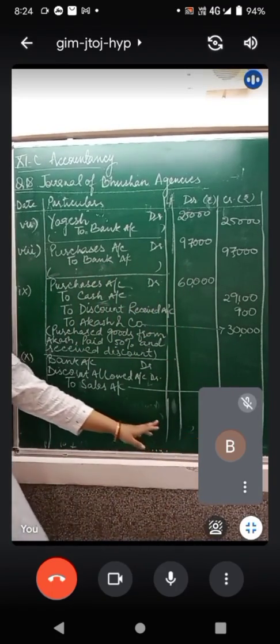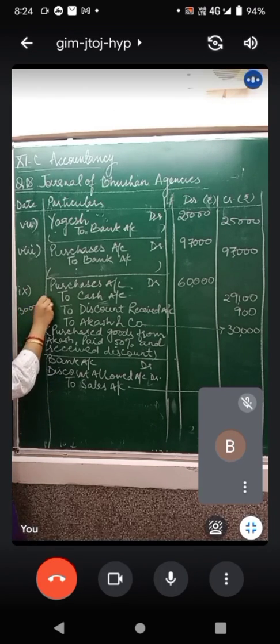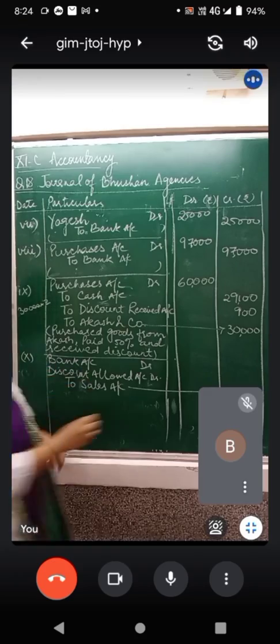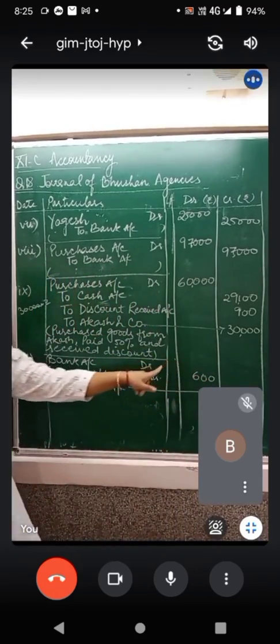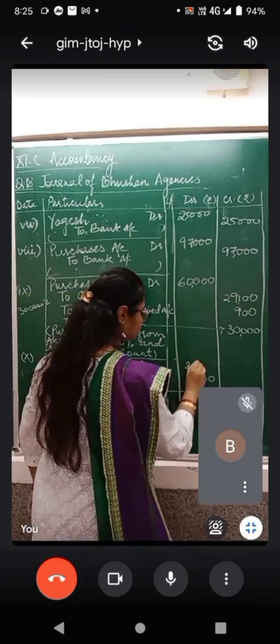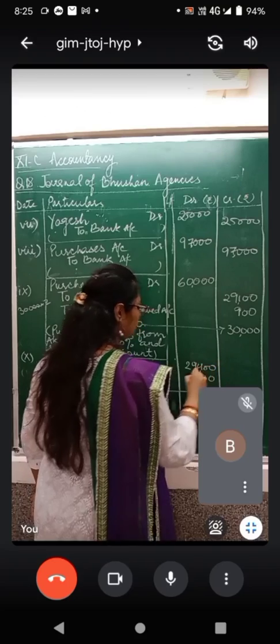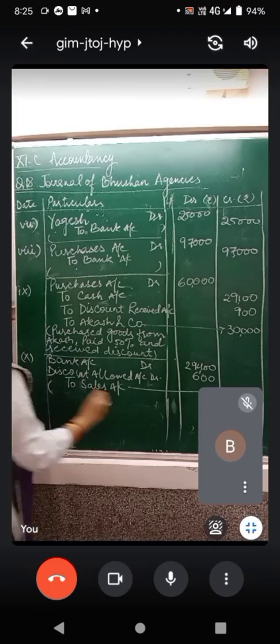And the sales was made after allowing a discount of 2%. Now find out 30,000 into 2%. How much? 2 zeros minus? Now 3 2s are 6. 600. 30,000 minus 600, 29,400. If there is any confusion with the calculations or the amounts, kindly let me know.